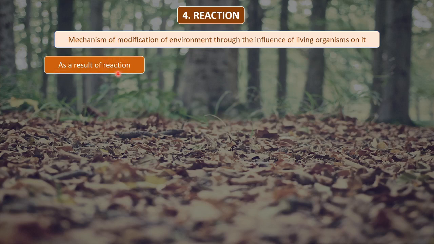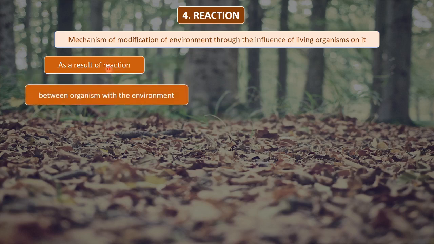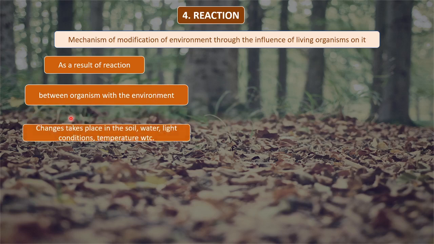Now this reaction is between the living organism and the environment. So as a result of reaction that happens between an organism and its environment, changes will take place in the soil, water, light conditions, temperature, etc. of the environment.